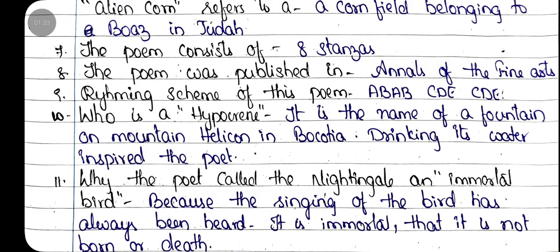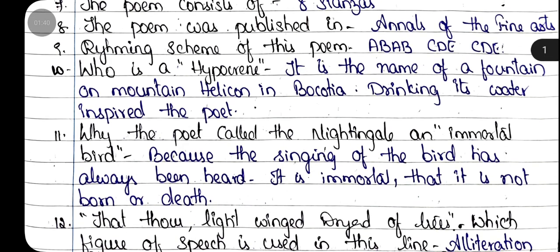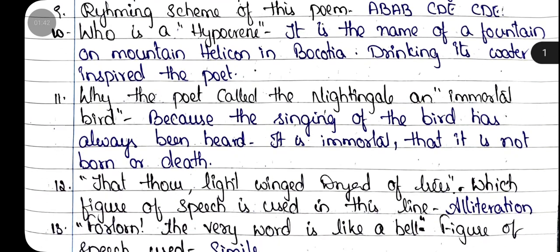Ninth question, the rhyming scheme of this poem is ABAB CDE CDE. 10th question, what is Hippocrene? It is the name of a fountain on Mount Helicon in Boeotia. Drinking its water inspired the poet.